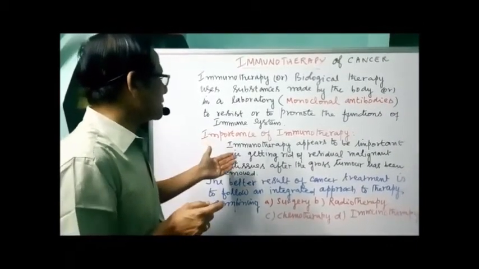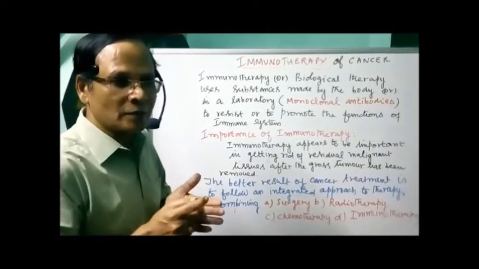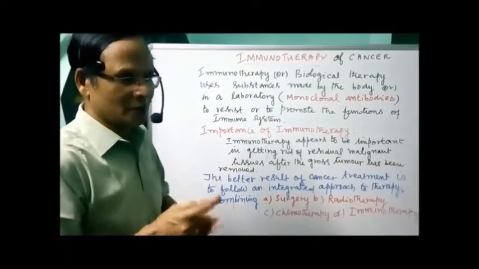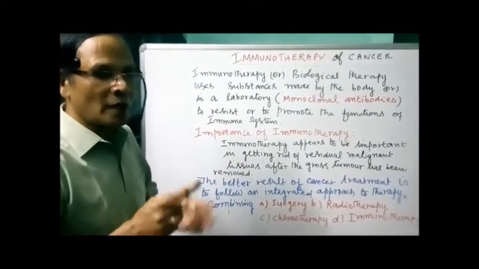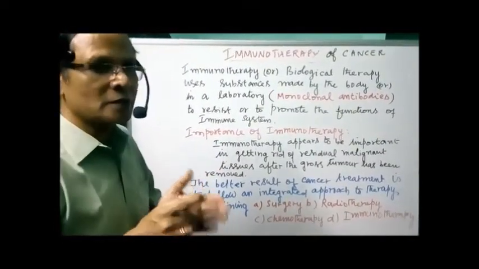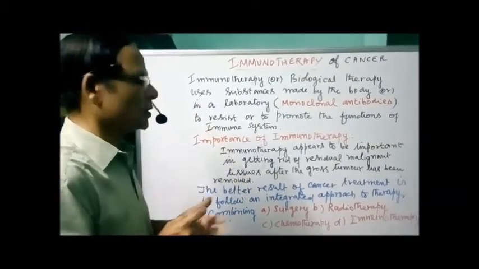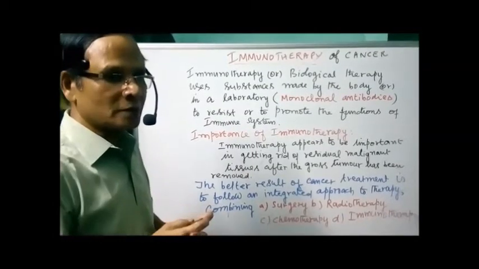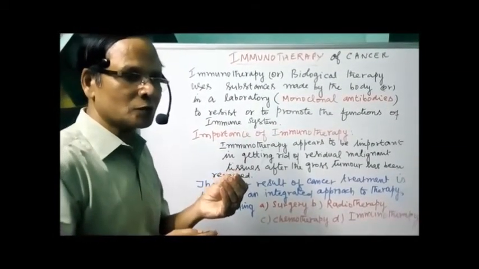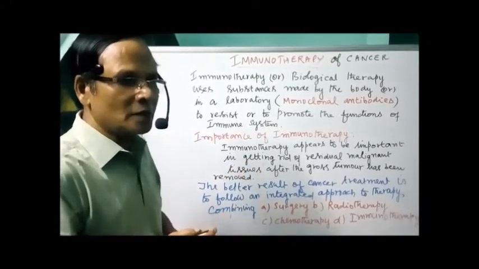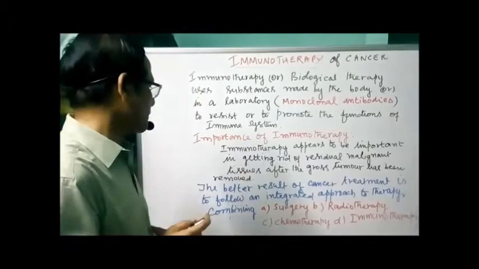So immunotherapy appears to be important in getting rid of the residual tumor cells, the residual malignant tissues, after the gross, meaning the large total, tumor has been removed. If you do surgery and the gross tumor has been removed, we still have some residues of malignant cells. These can be removed with the help of immunotherapy.